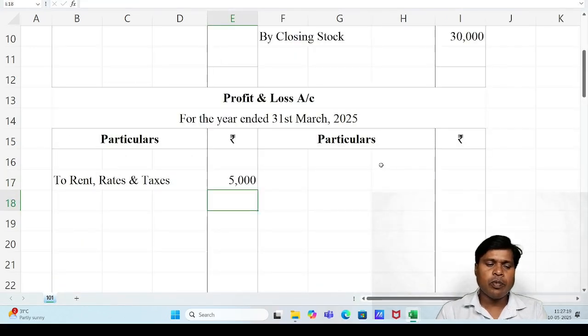Here the very important thing is we have to assume the rent, rates and taxes ledger account is available. We have recorded the second effect, then we close the ledger account, then the final effect goes to profit and loss account. Remember, this is the final effect, not a second effect.